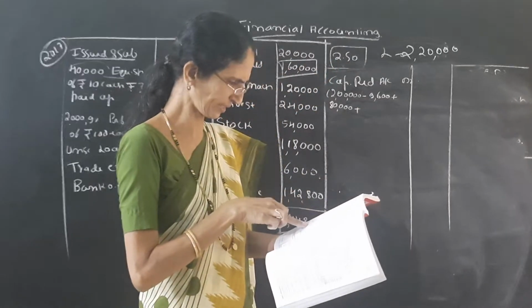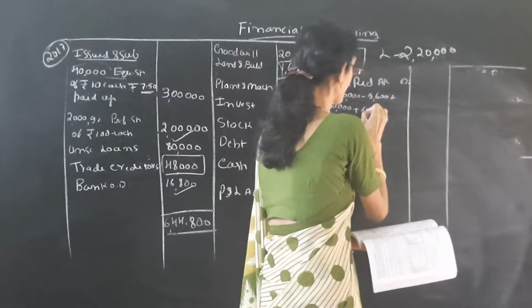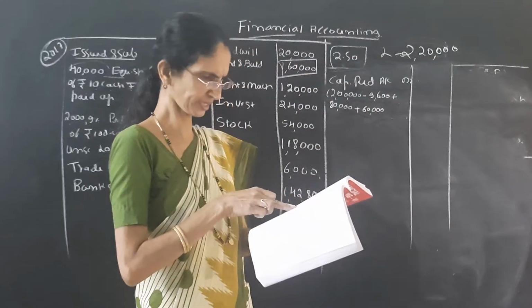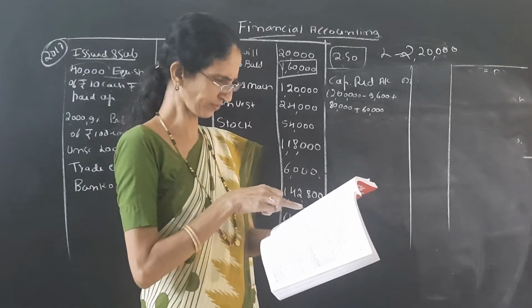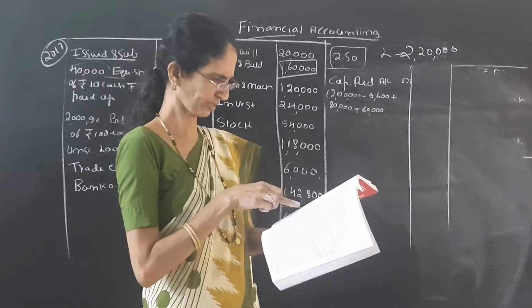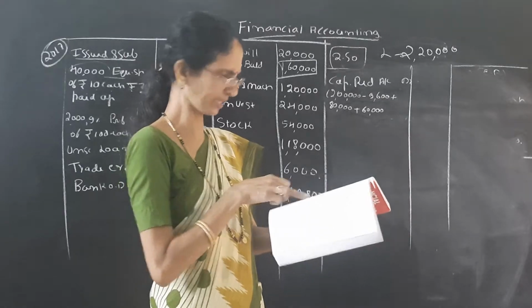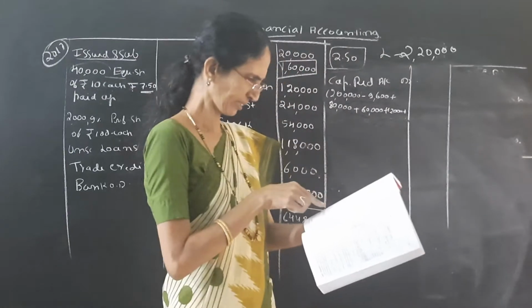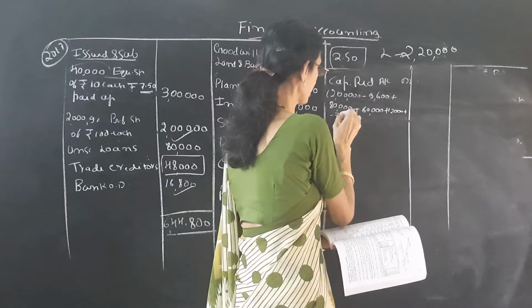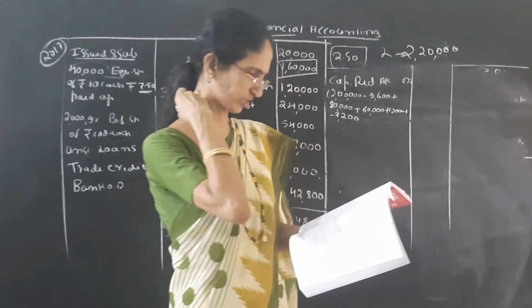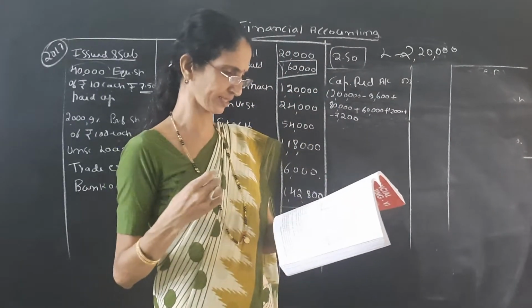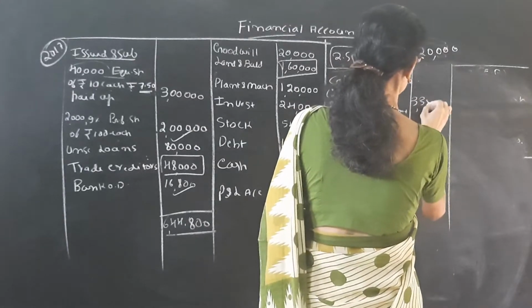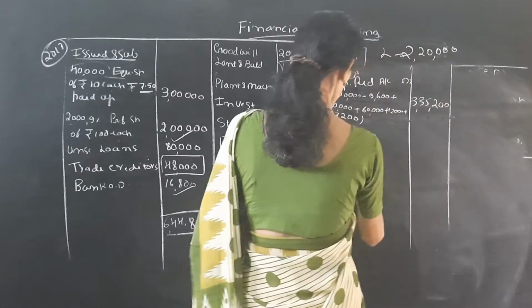Next journal entry, 7th journal entry plus 60,000. Next, 8th journal entry plus 12,000. Next entry minus 7,200. This is debit capital redemption account, the ninth entry. So the balance we now get is 3,35,200.